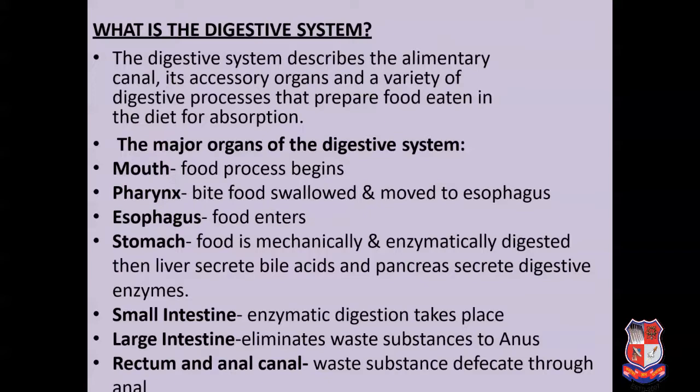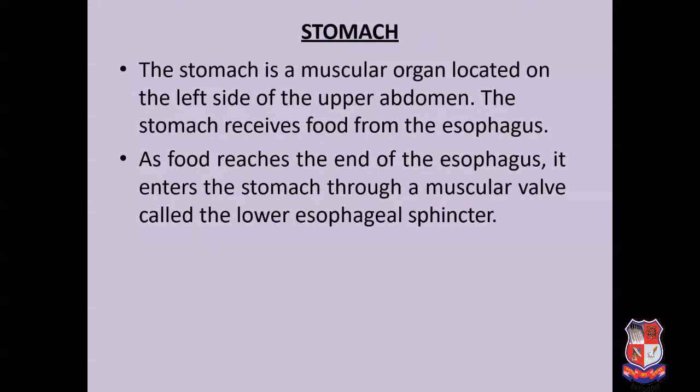The digestive system describes the alimentary canal, its necessary organs, and a variety of digestive processes that prepare the food eaten in the diet for absorption. The major organs associated with the digestive system are the mouth, pharynx, esophagus, stomach, small intestine, large intestine, rectum, and finally the anal canal. In today's lecture, we will go through the stomach in detail. So let's begin with the anatomy of the stomach.